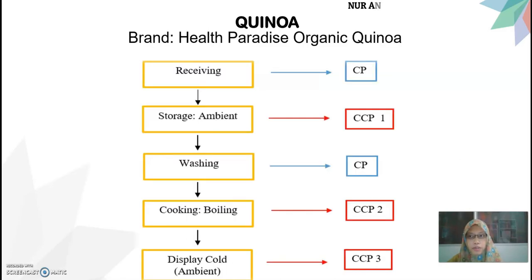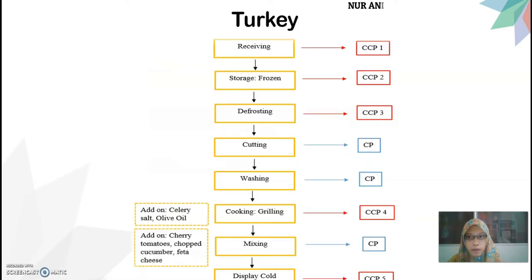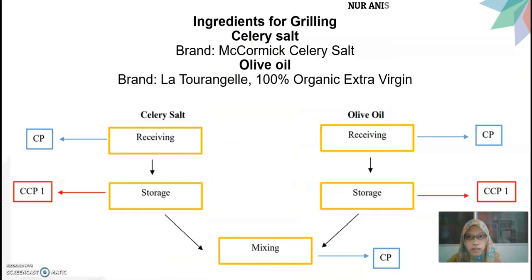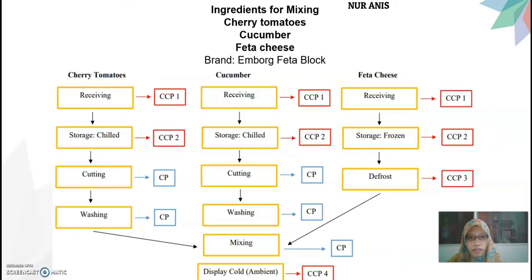The first part is the flowchart of each type of food. It shows the basic flow of food processing, starting from receiving till the display cone. For each flowchart, the CCP and CP are identified. Basically, CCPs involve timing and also temperature.